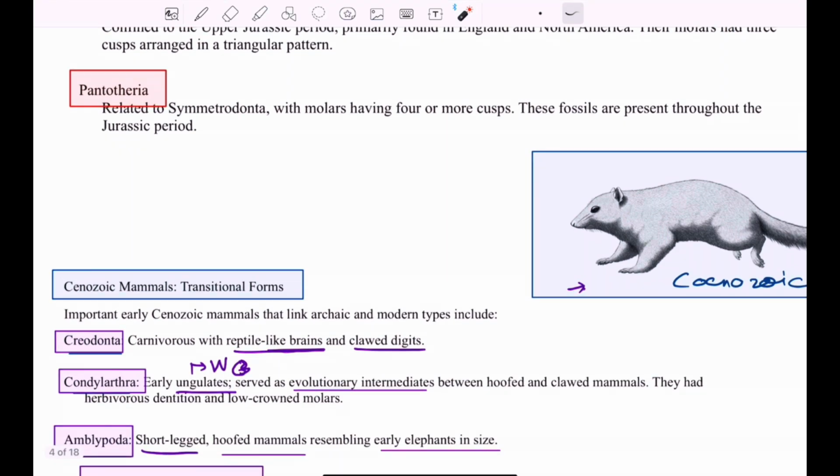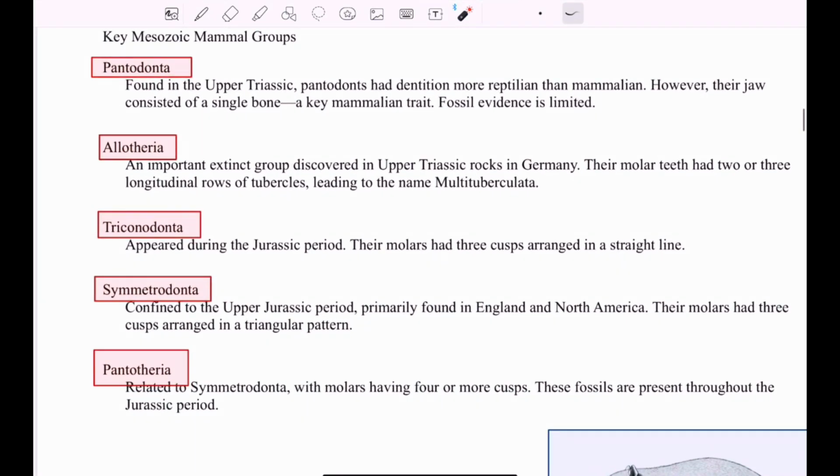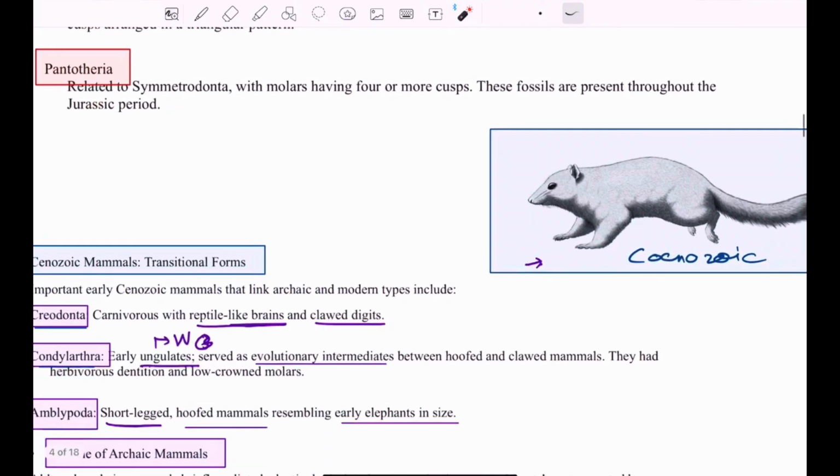Then were the Pantotheria. They were related to the Symmetrodonta, but their molars had 4 cusps. Cusps were rounded, and these fossils are present throughout the Jurassic period. So these were the various types of mammal groups present during the Mesozoic era. First was the Pantodonta, then Allotheria, then Triconodonta, Symmetrodonta, and Pantotheria.